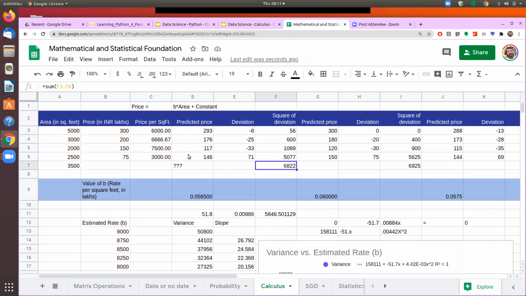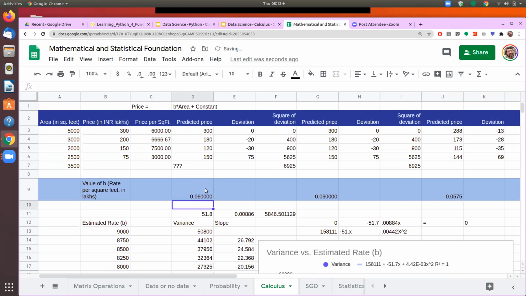And that's why, for the sake of understanding, I am showing you how, if we were not really doing it mathematically, but if we are doing it as a trial and error, what would we do? So we start with some number. So here we started with, say, 7,000 square feet, and we saw that there is a large amount of deviation. Then we say that, okay, let me try with 8,000, the deviation increases. It means that as I go from 7,000 to 8,000, deviation is actually increasing. And therefore, I will try to reduce it and see what happens.